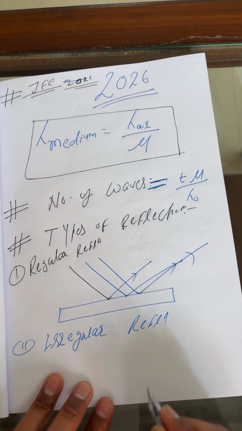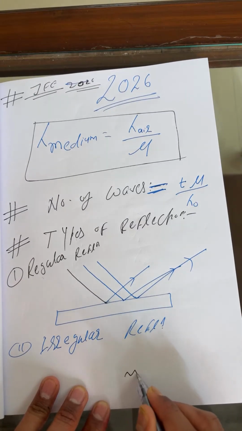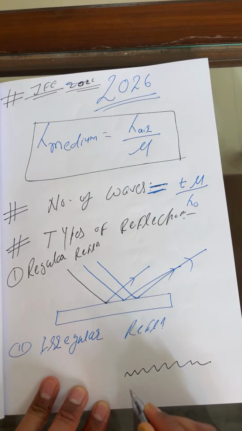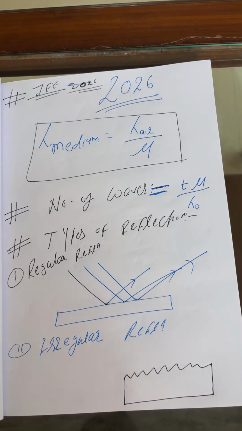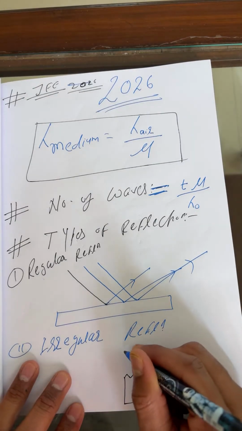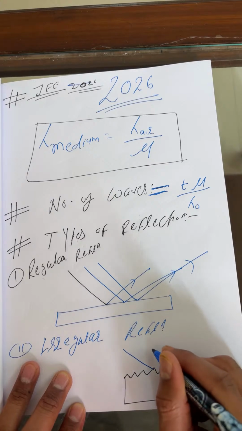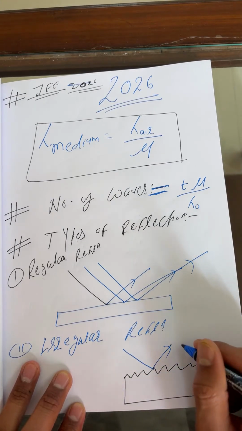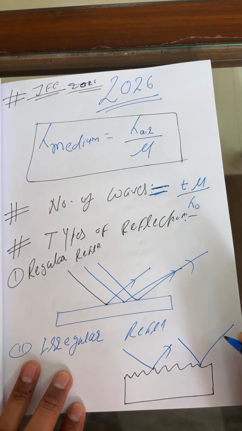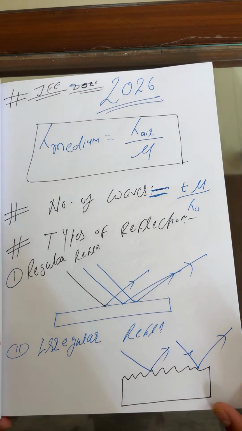For this condition you can take this kind of surface. The rays come out like this, so they are different and not in sequence.